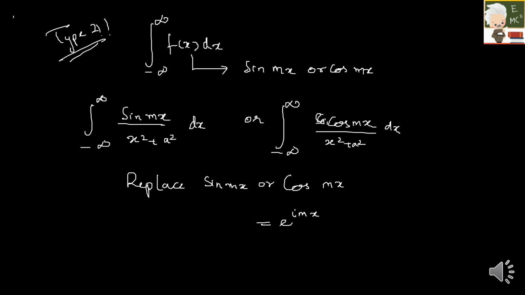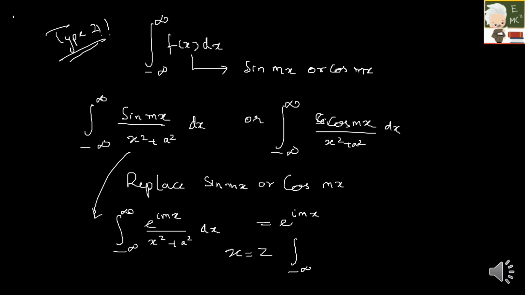So for example, for this question, how is this going to be? Integral from minus infinity to plus infinity of e raised to i m x by x square plus a square dx. You can put x is equal to z. So this becomes integral from minus infinity to plus infinity of e raised to i m z by z square plus a square. You can proceed with x square, but it is always advisable to put z because you are familiar with it. So let us solve some problems and see how we are going to obtain the results for this.